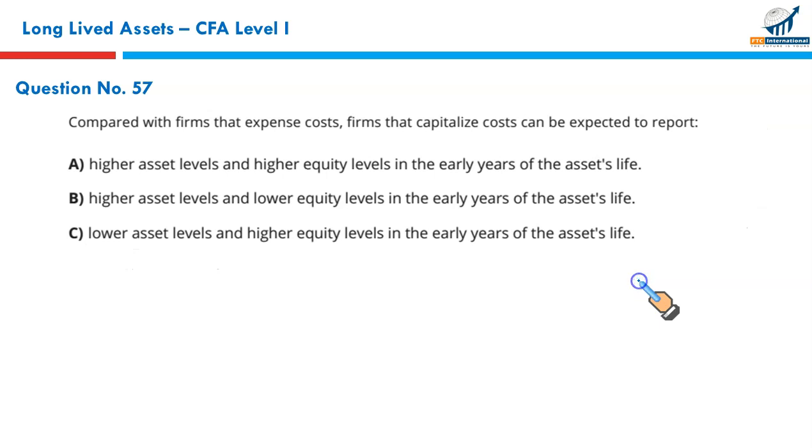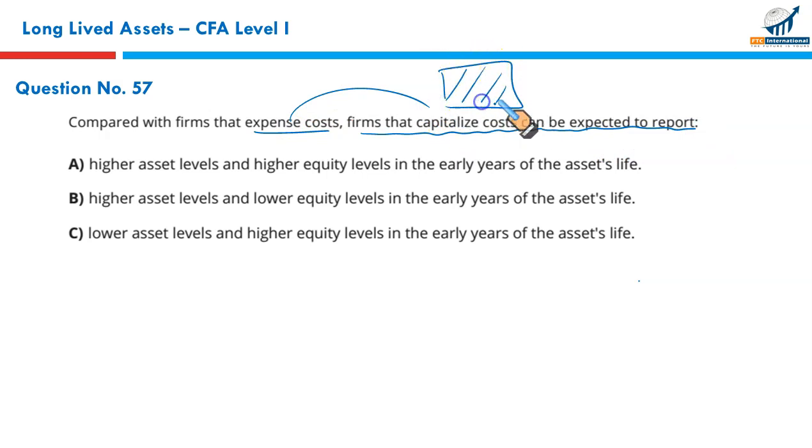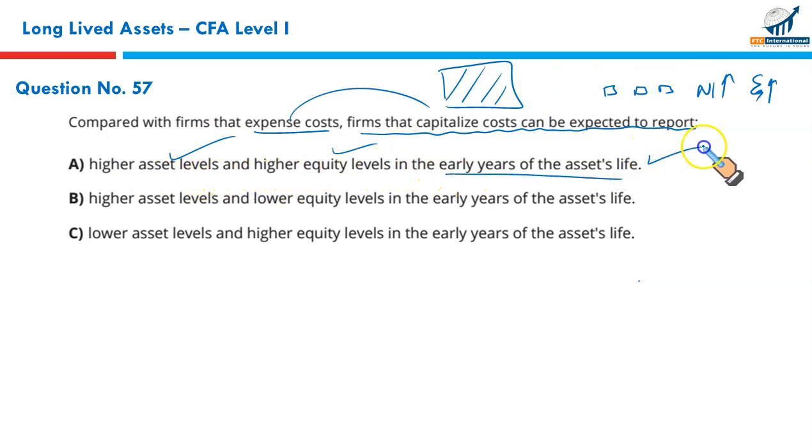Next, compared with firms that expense costs, the firm that capitalizes cost can be expected to report what? Since the expense has been capitalized, rather than charging a large charge against income, we are charging depreciation slowly over the life of the asset. So what will happen because of the lower charge against income? Your net income would be higher in the early periods and your equity would be higher in the early periods. So it will have higher assets level and higher equity levels, of course, because higher profit means higher equity. So higher assets level and higher equity levels in the early years of the asset's life, true.